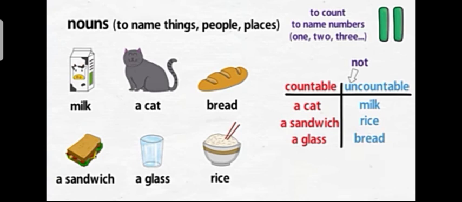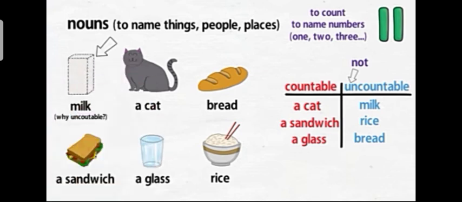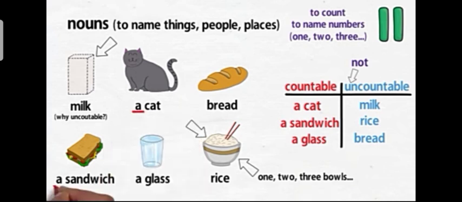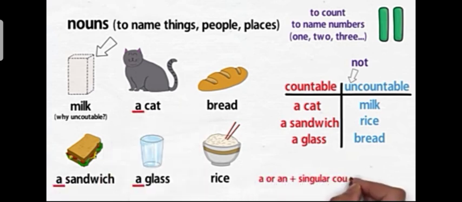Now you must be thinking why milk is an uncountable noun when I can count the number of cartons. Students, you can count the number of cartons or boxes of milk, but not the quantity of milk inside the carton. Similarly, with the rice, 1, 2, 3 balls can be counted, but the rice inside the balls cannot be counted. A cat, a sandwich, a glass is used to represent singular countable nouns.